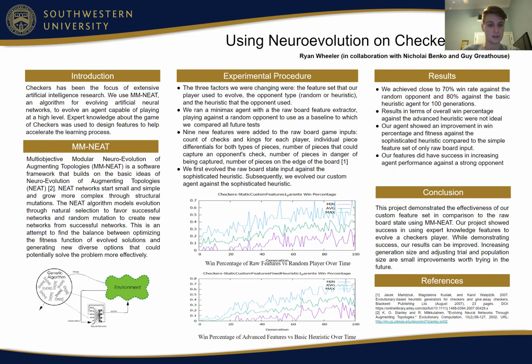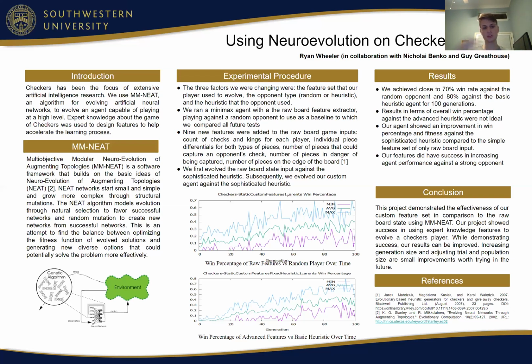And so there's natural selection, and it favors successful networks, and then also has random mutation in order to explore new possibilities and hopefully find new, more successful networks. And so this is the attempt to balance optimizing what you already have with generating a new diverse option, which could potentially solve the problem more effectively.